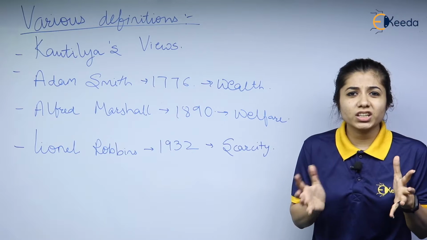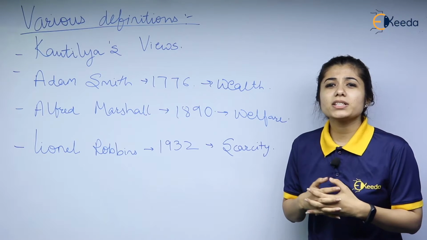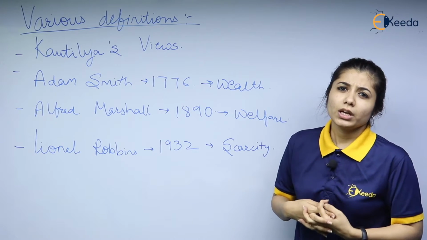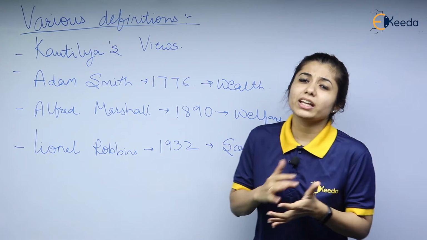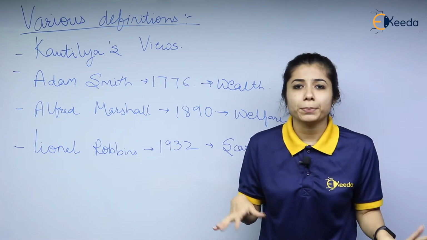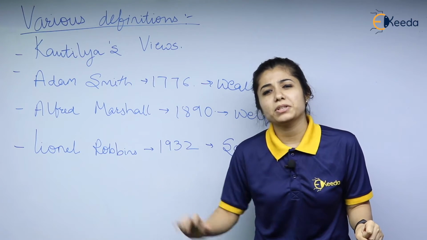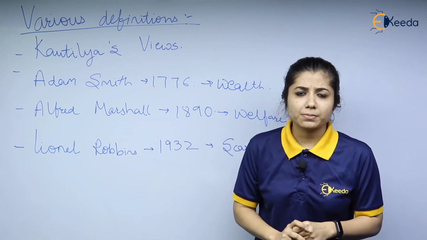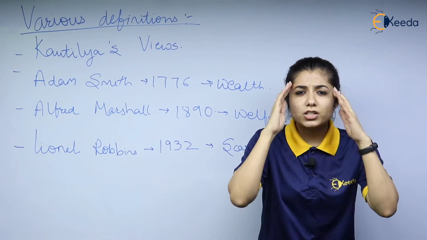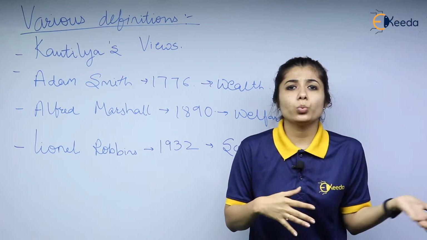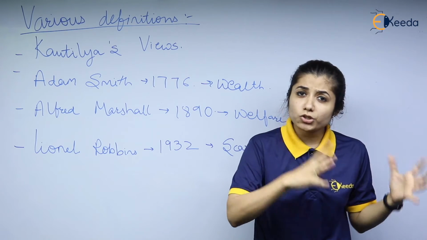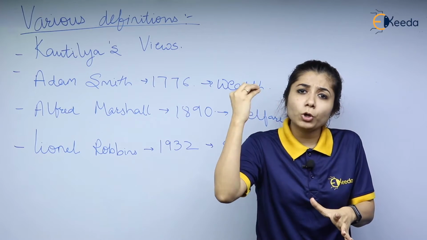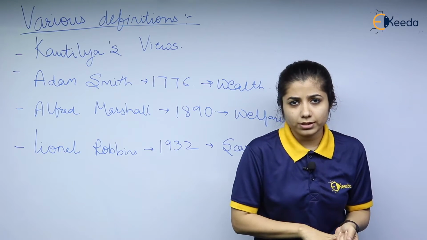His definition in key words was, economics is a study of mankind in the ordinary business of life. That means he is telling that economics is nothing but the study of people. When they are doing the day-to-day business, the day-to-day activities which involve economics, it is nothing different. It is the social behavior. It is the way a person thinks. He actually was more focused on people. He actually took the concept of social science very seriously.